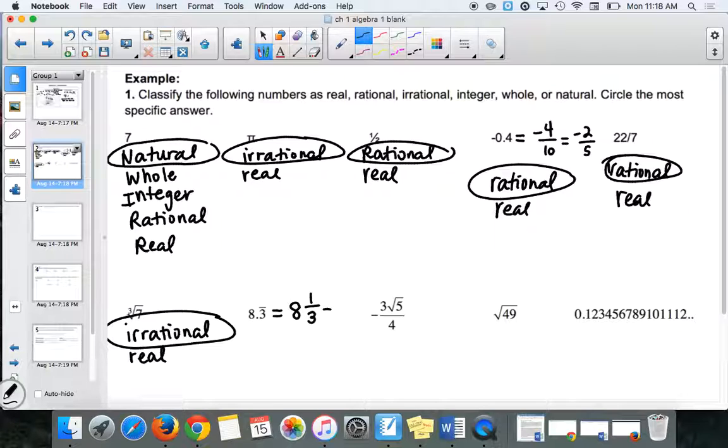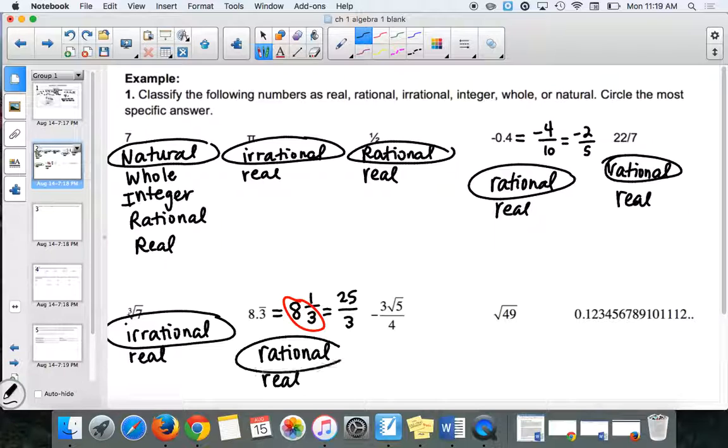It's 8 1/3. Do you guys remember how to write that as an improper fraction? Like bigger on top than on the bottom? Yeah, it'd be 24 over 3. Close. 24 over 3 would be the 8. So if we want 8 and an additional 1/3, then it'd be 25 over 3. The trick for that is to multiply 8 times 3, and then add the 1. What we're literally doing is thinking of the 8 as 24 over 3, like you were saying, and adding the additional 1/3. That's where that's coming from. So we get 25 over 3, which means that this is a rational number, and it's real.